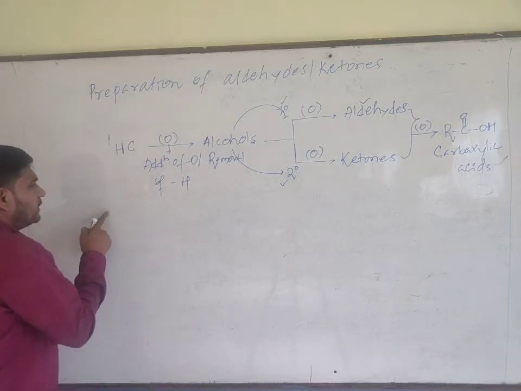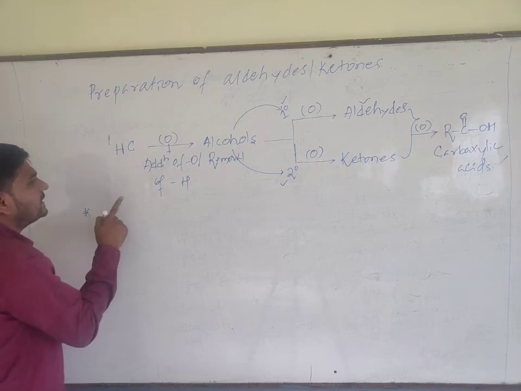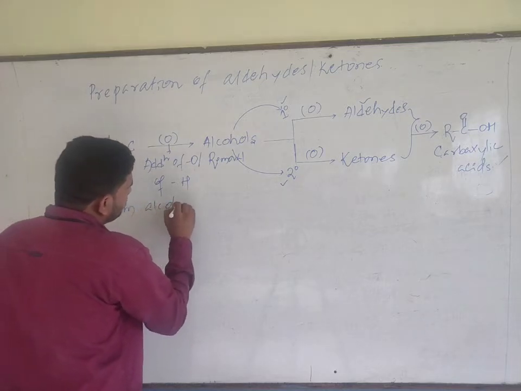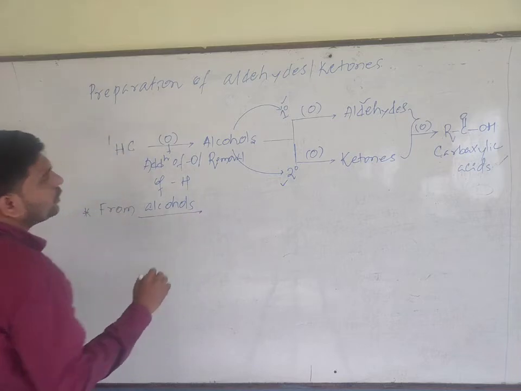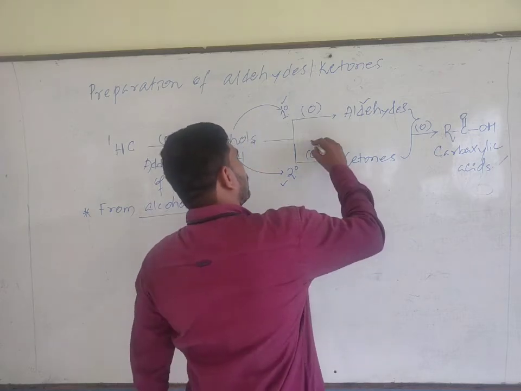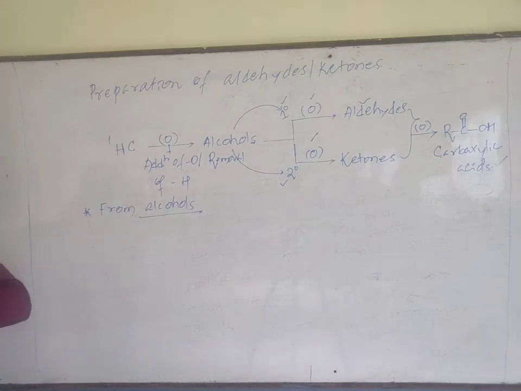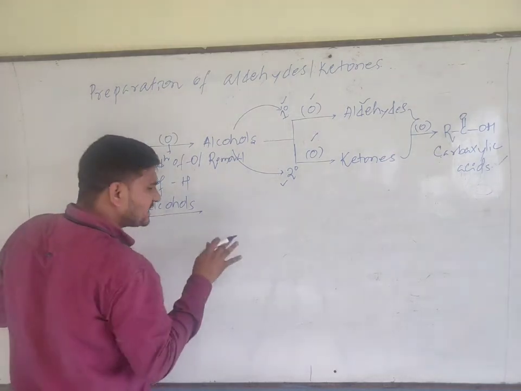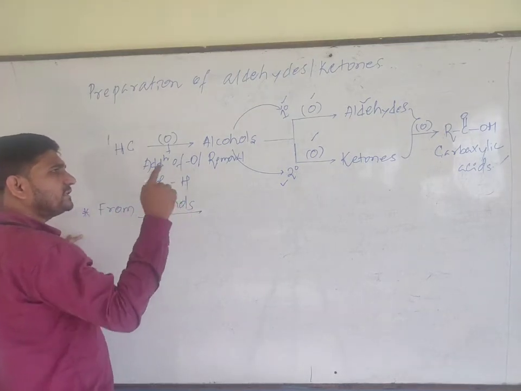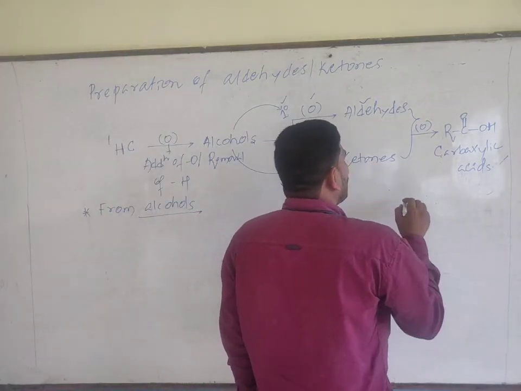Now we listen carefully. We will discuss the first method: preparation of aldehydes and ketones from alcohols. Just now I told you, to convert alcohols into aldehydes or ketones, what you need to do? Oxidation. It is clear that when alcohols are oxidized, they produce aldehydes and ketones. But you need to use oxidizing agents.